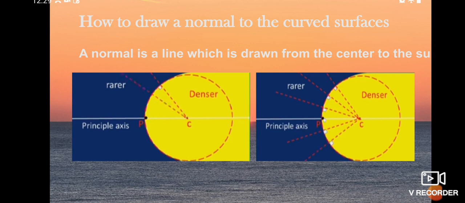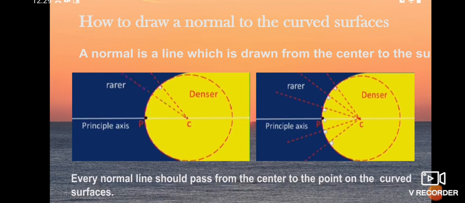In the first figure I have taken two normals, but in the second figure I have drawn many normals. Every normal line should be drawn from the center to a point on the curved surface only.